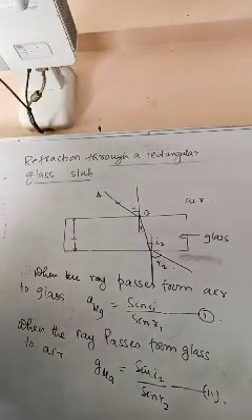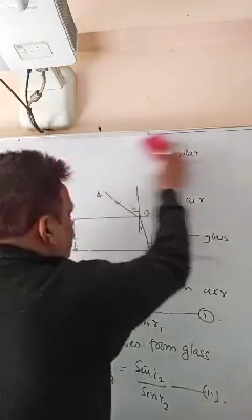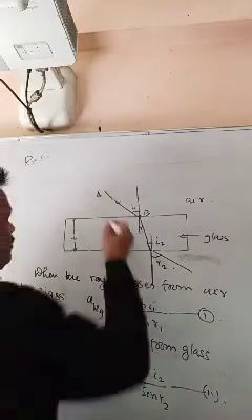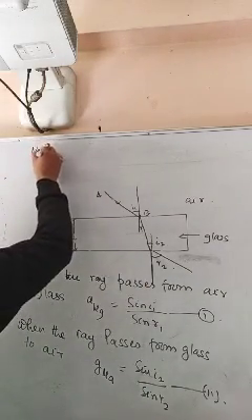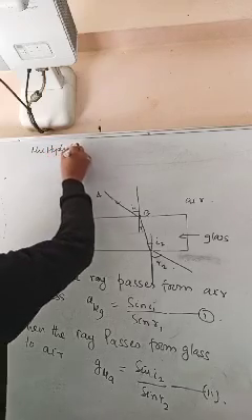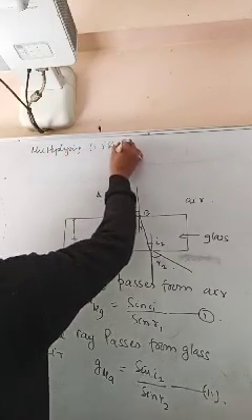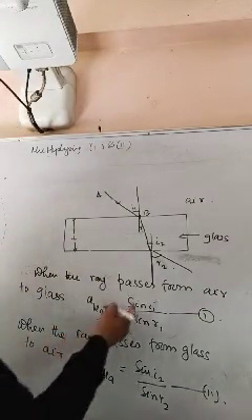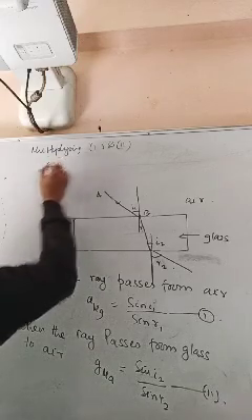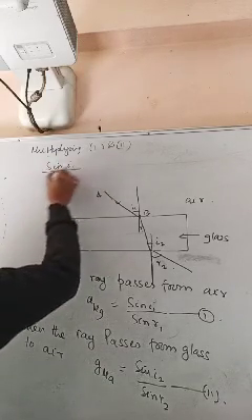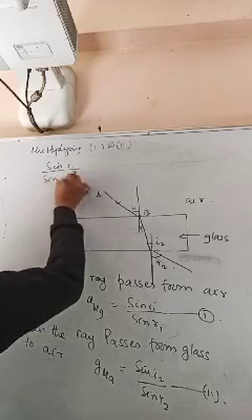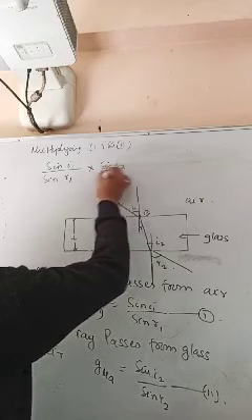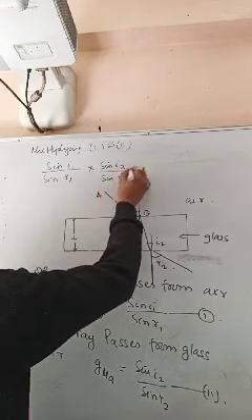Okay, let's multiply these two. Multiplying 1 and 2, what will you get? If you multiply, you will get sin I1 by sin R1 into sin I2 by sin R2.